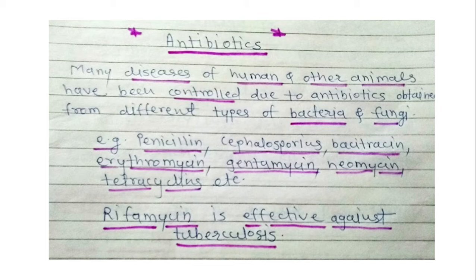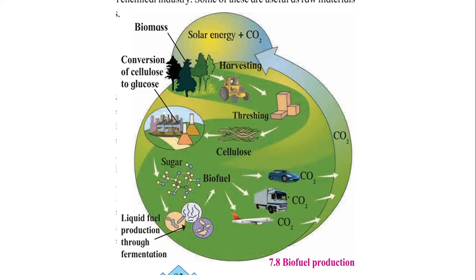Tuberculosis is caused due to the pathogen called Mycobacterium tuberculosis. Then next use of microbes is in making of fuels. We are going to see about microbes and fuels. Gaseous fuel like methane can be obtained by microbial anaerobic decomposition of urban, agricultural and industrial waste. Second is liquid fuel, that is ethanol.